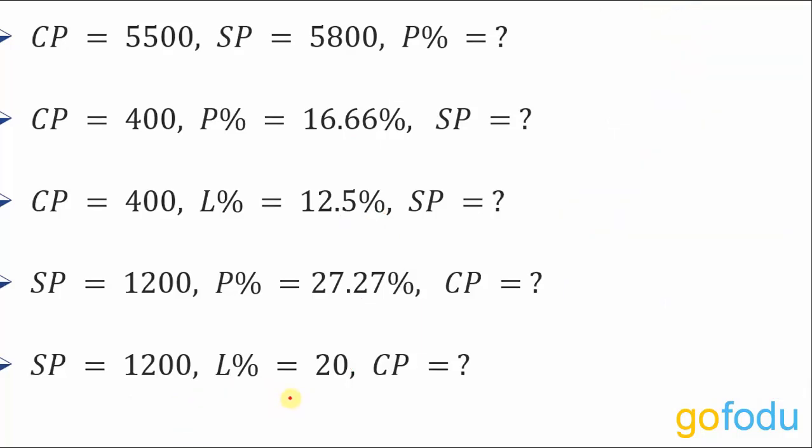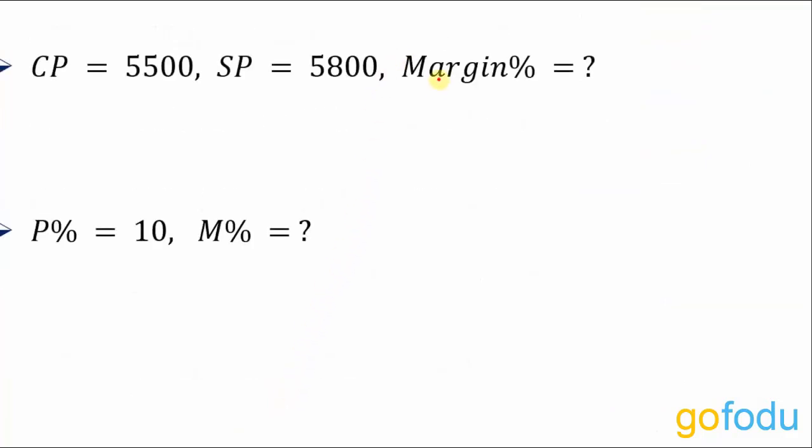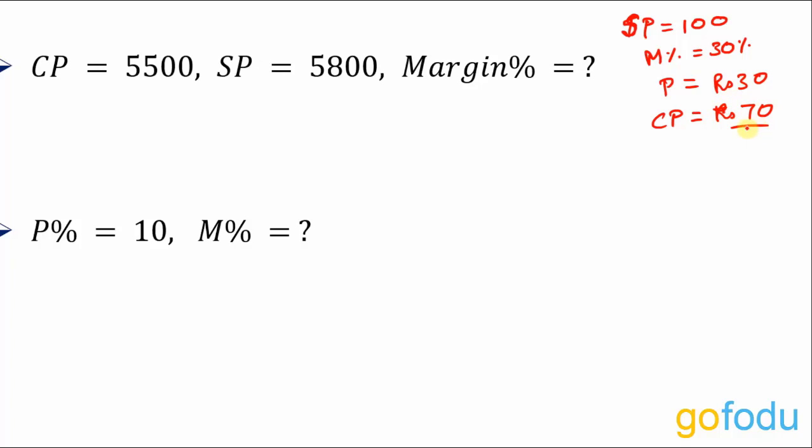Next, we have an interesting concept of margin percentage. What does margin percentage mean? Well, if the selling price or the price of an article is rupees 100 and margin percentage is 30%, then the profit would be 30% of this 100 rupees. That would be rupees 30. And cost price would be 100 minus rupees 30, that is rupees 70.